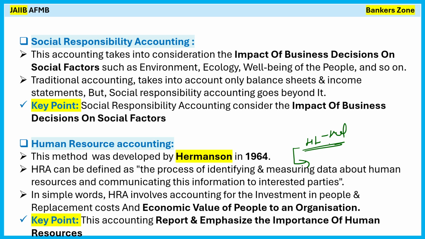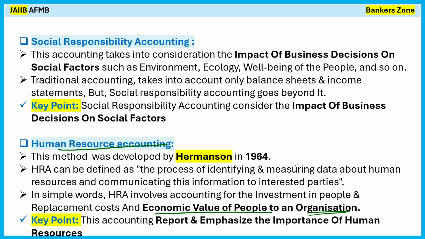And if I appoint one person and he takes, for example, 5 crore as salary annually, whether appointing that one person at 5 crore is profitable for me or not, whether it is good for my company or not, right? That is a part of human resource accounting. So the economic value of the people to the organization is established using human resource accounting.